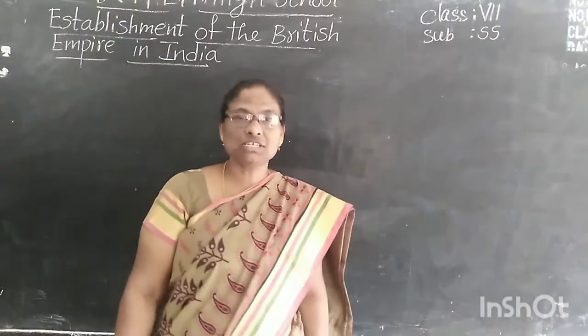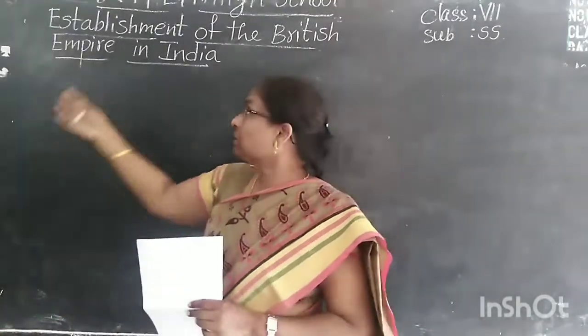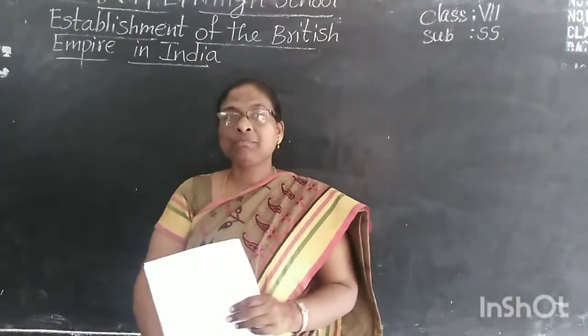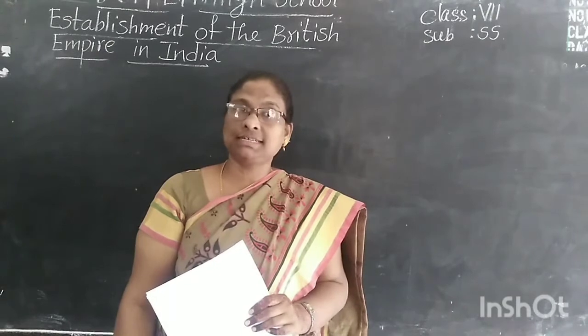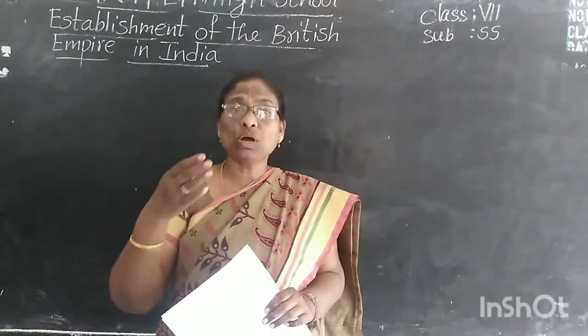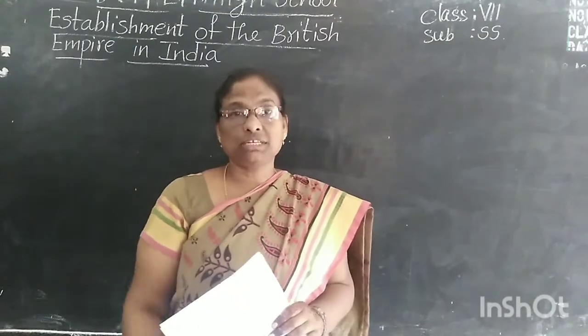So what did we learn, children, in the previous class? In the previous class we learnt about the establishment of the British Empire in India. In that lesson we discussed how the people were discontent with English rule. So who are the people who participated or joined in this revolt?